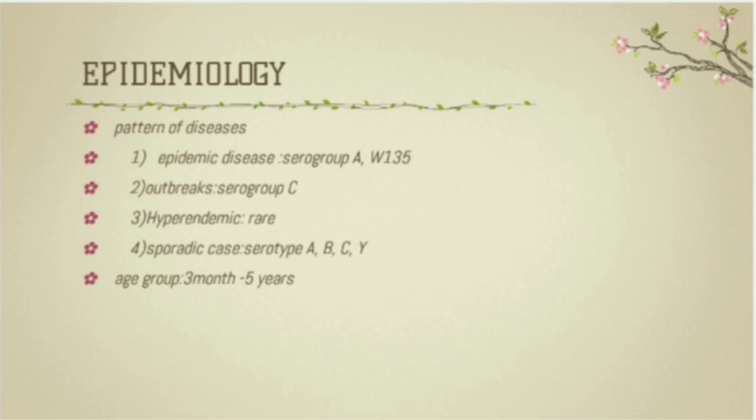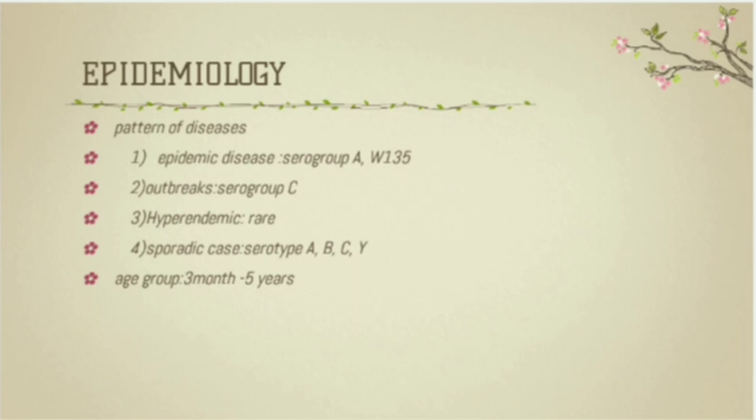And in schools and in military camps, the infection by this bacteria can be an outbreak because of serogroup C. Outbreak means a sudden occurrence of something unwelcome such as a disease. Or it can even be a hyperendemic disease due to serogroup B, which is a very rare case. The hyperendemic refers to the persistent high level of disease occurrence.